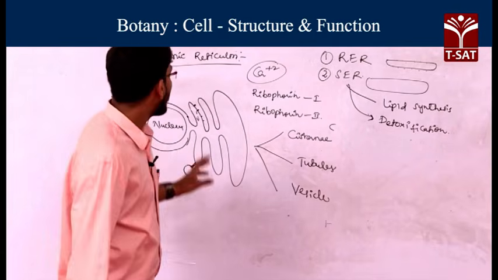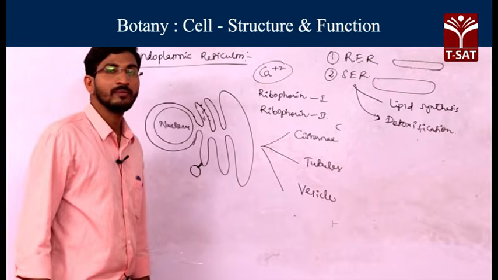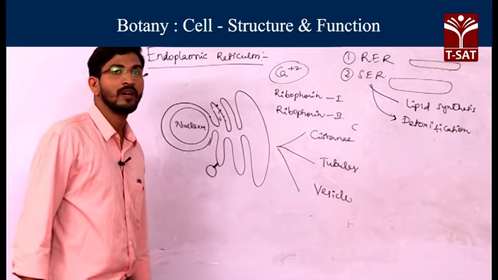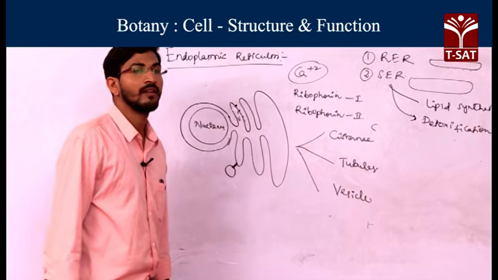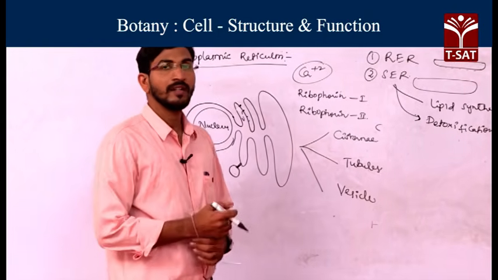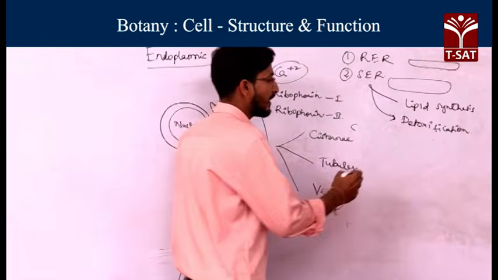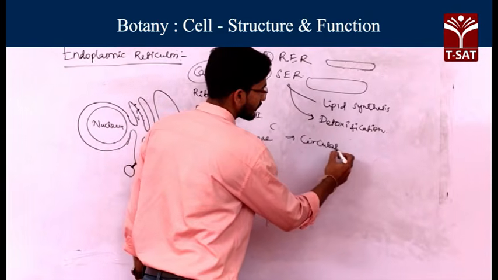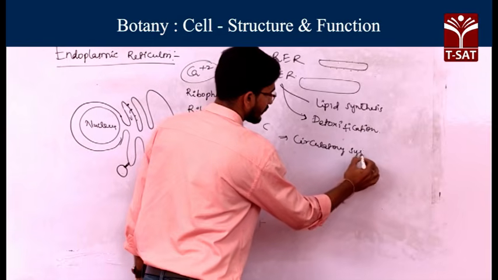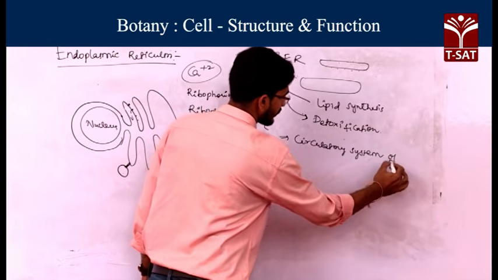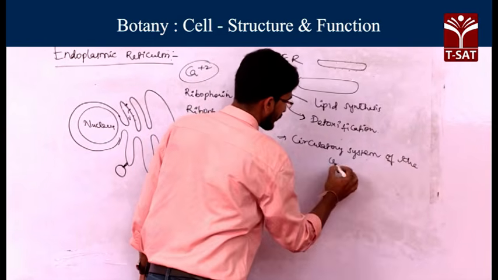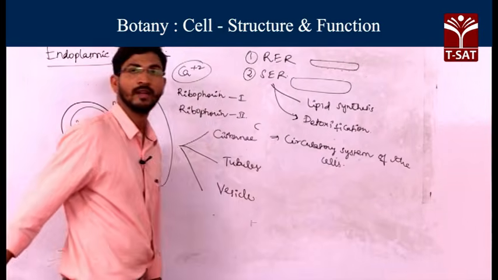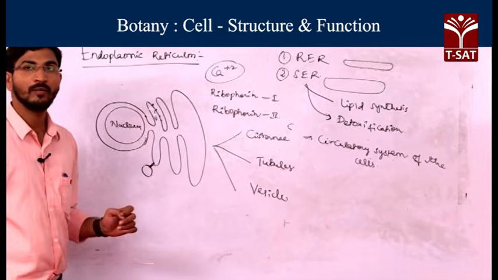Also, the endoplasmic reticulum is involved in the transport of some materials or proteins. That's why the endoplasmic reticulum is generally called the circulatory system of the cell. Okay, this is about the endoplasmic reticulum.